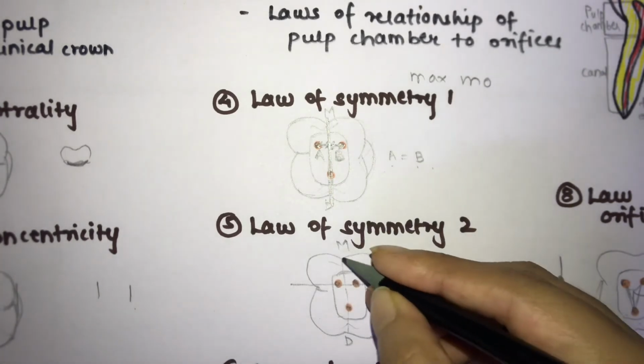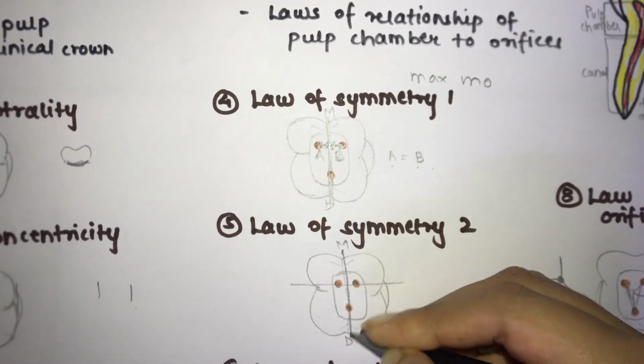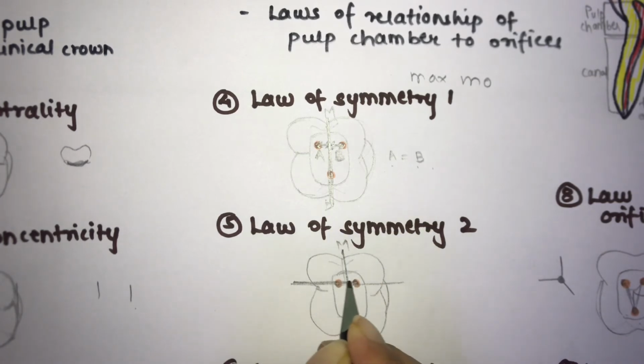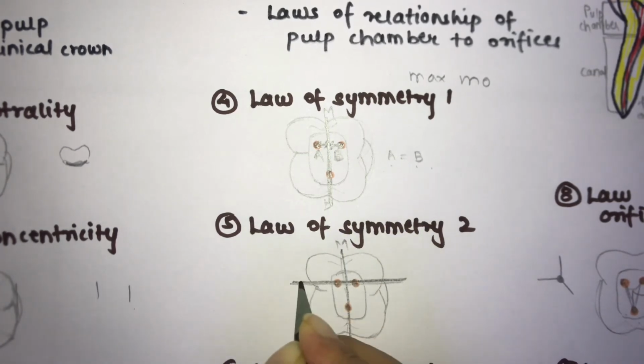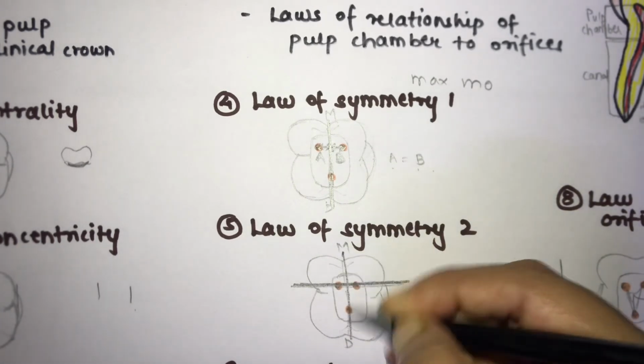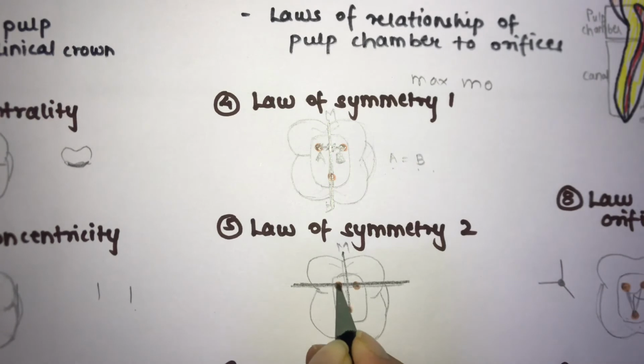Now we have drawn this mesiodistal line. In symmetry 2, you draw a line perpendicular to this mesiodistal line, and the orifices will lie on this perpendicular line. You have seen this is the line we are drawing perpendicular to the mesiodistal line, and you can see here that the orifices are present on this perpendicular line. So this is the law of symmetry 2.